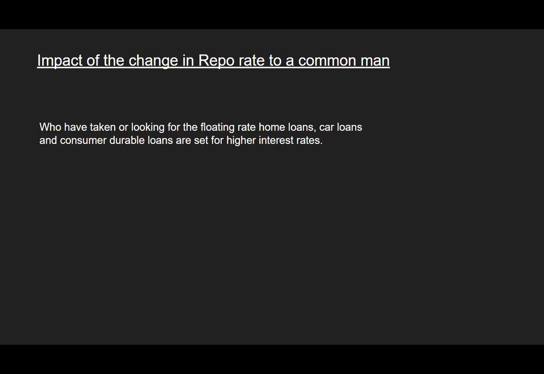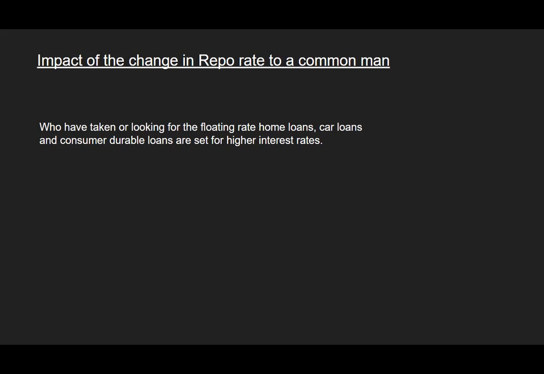They have to pay more. Existing loans are increasing, and new loans are also increasing. Because of that, we don't want to take a loan at the moment to buy a house or car and pay more to the bank. We have to wait for the interest rate to come down, and only then can we plan. So that is the impact on the common man in the country because of this increase in the repo rate.